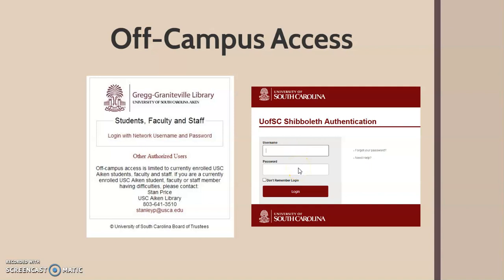If that does not work for you, make sure you reach out to us. We even have a page, which I'll point out when we get there, that gives you an overview of off-campus login issues as well as some initial troubleshooting. Usually the first line of troubleshooting, if you're putting in the right information, is simply to reset that USC network username and password, and usually that will let you in. And if you continue to have problems, then we'll work with you from there.